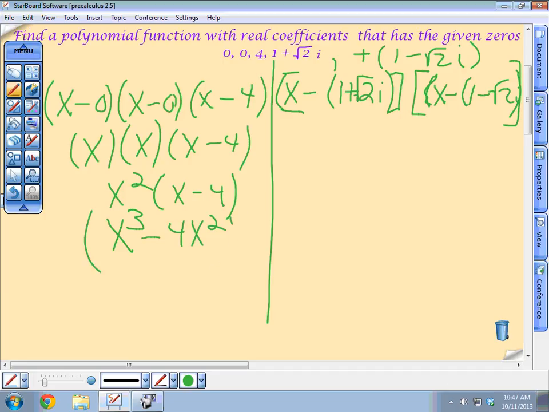Alright, so I'm going to have that multiplied by this, then I'm going to multiply these together, and then multiply that times this. Oh, this is fun. Well, it's just math at this point, right? Just multiplying. Yeah, that's why it's fun. It actually makes sense.